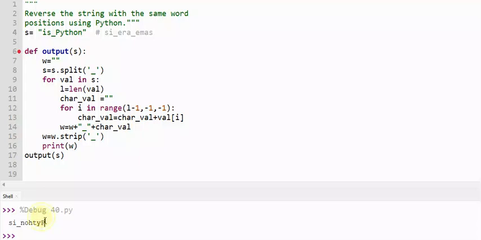I will get the output. So do I get the output? I'll show you. And it is input this one and output this one. Okay, correct.